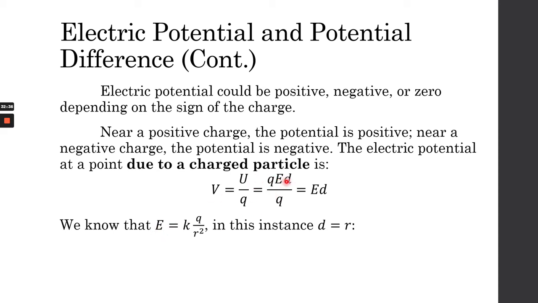Furthermore, we know that E is equal to, this is your Coulomb's law, k Q over r squared, where k is Coulomb's constant. So the magnitude of the electric field is equal to Coulomb's constant multiplied by the charge divided by the square of the distance. If you remember, this is the magnitude at a point from a charged particle.